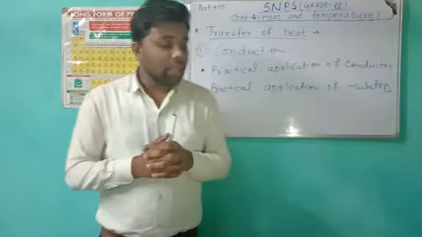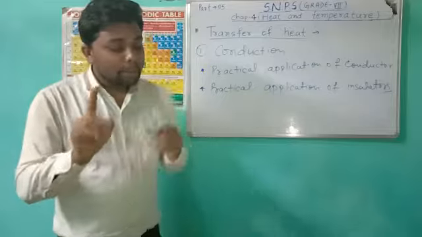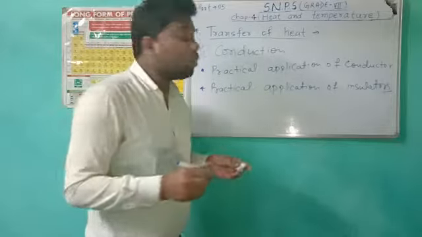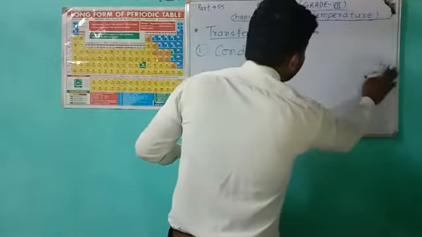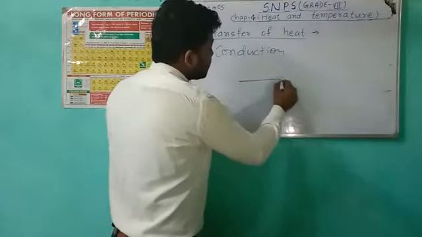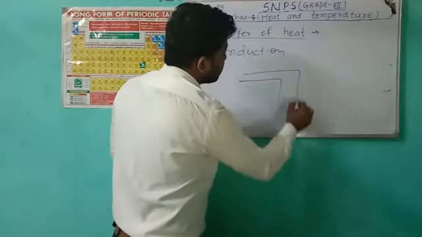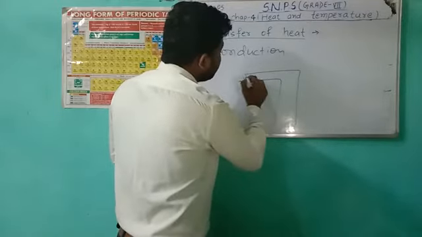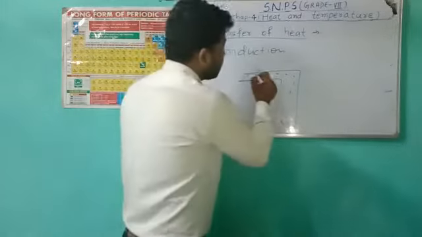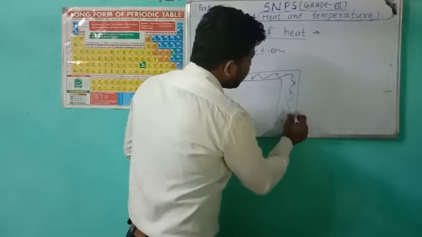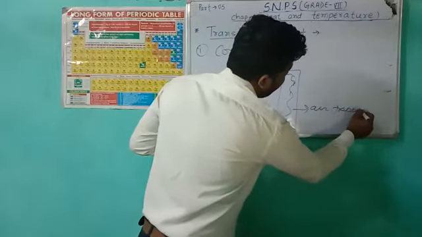And the last is that in cold countries, double glass window panes are used. What are double glass window panes? Here I am giving you a diagram. This is the first pane, and this is the second pane, and between them air gets trapped.